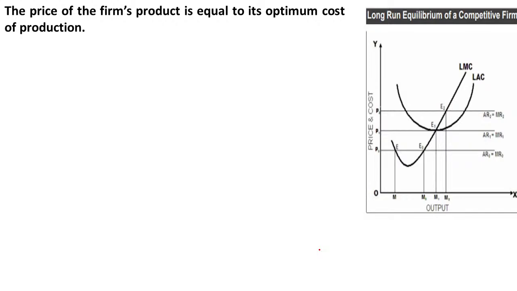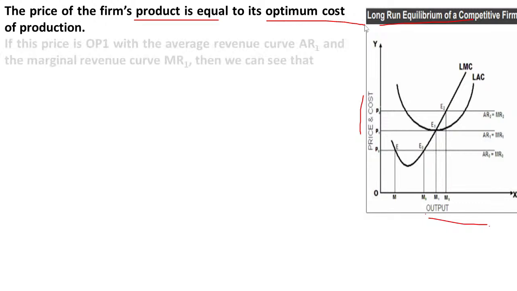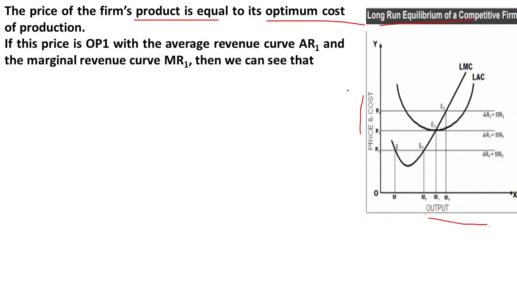So here you can see the case of long run equilibrium under perfect competition market. So here on x axis we have taken output, on y axis we have taken revenue and cost. So the price of the firm's product is equal to the optimum cost of production in long run, and here we use LAC and LMC.